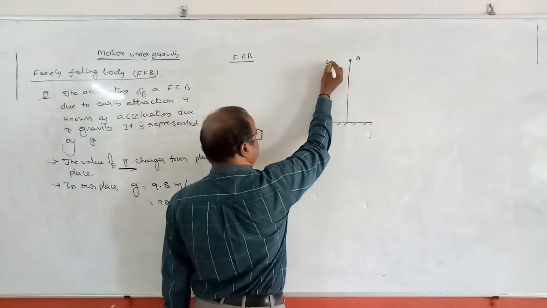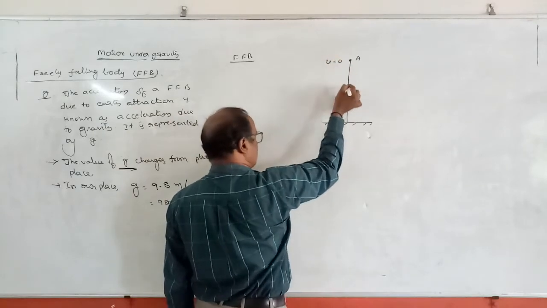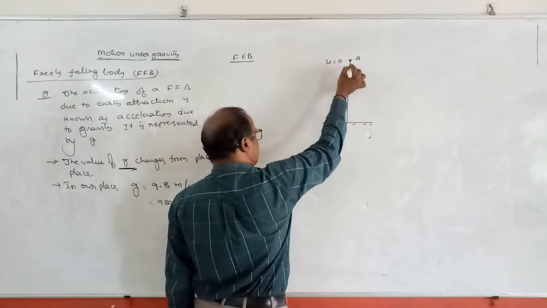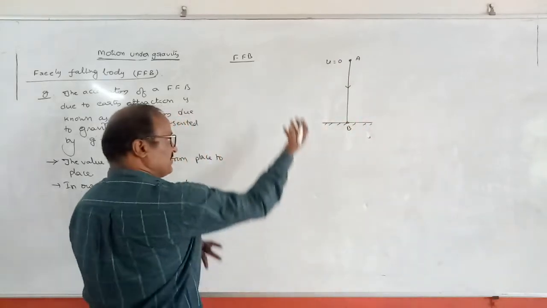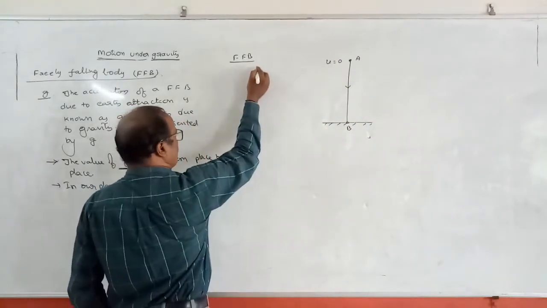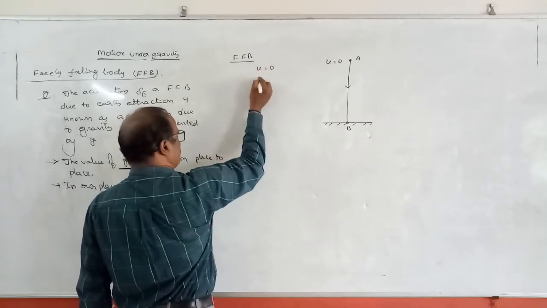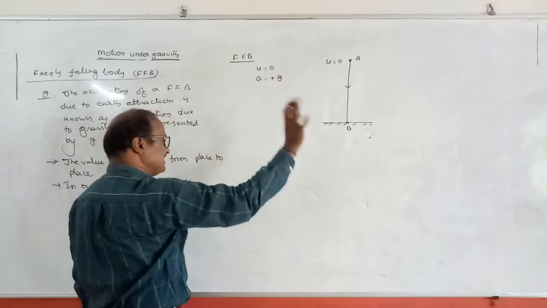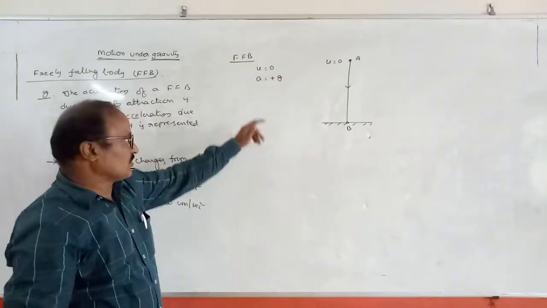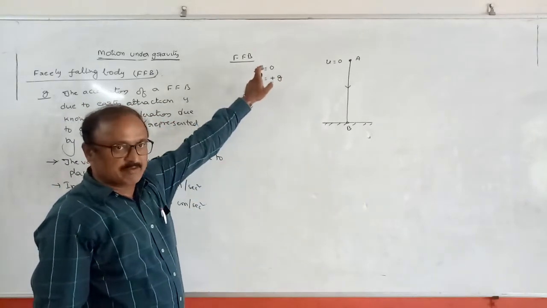At this point the initial velocity u is equal to 0. It is falling downwards. Let the body strike the ground at the point B. So in case of a freely falling body, the initial velocity is 0 and the acceleration a is equal to plus g. These are the known values in case of a freely falling body.